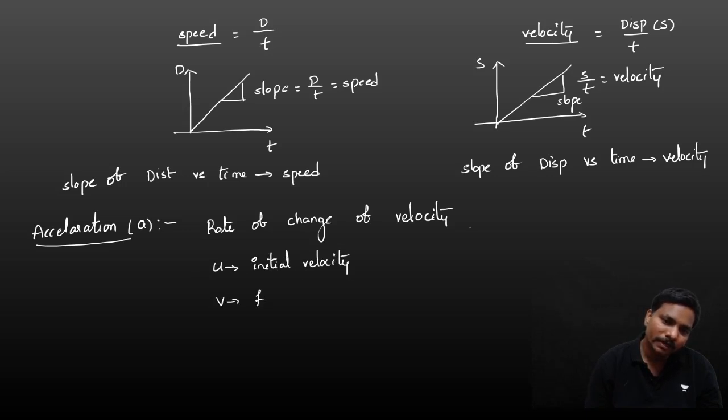So let us take u as initial velocity, v is the final velocity. Very important formula.